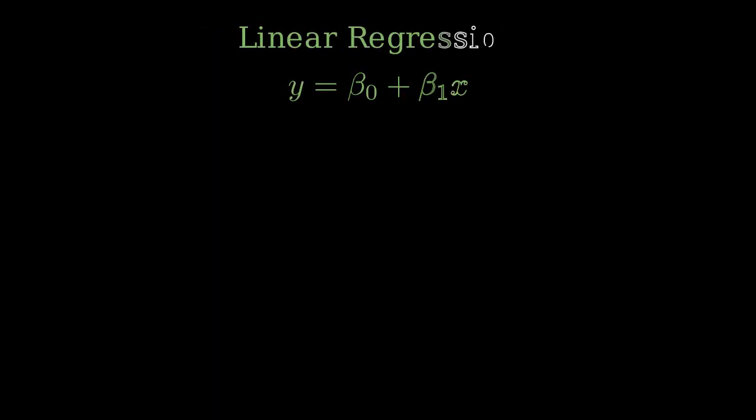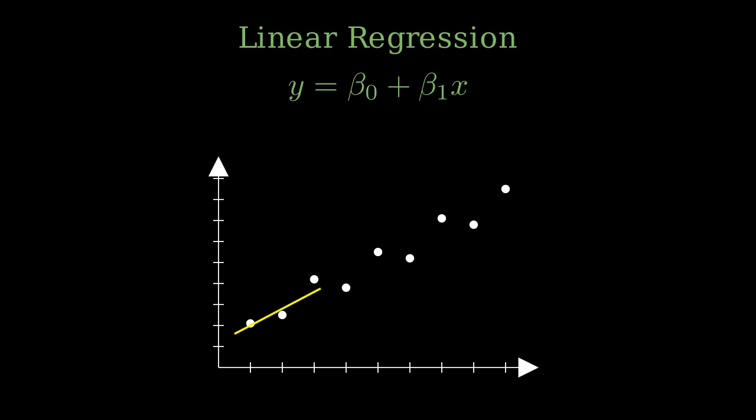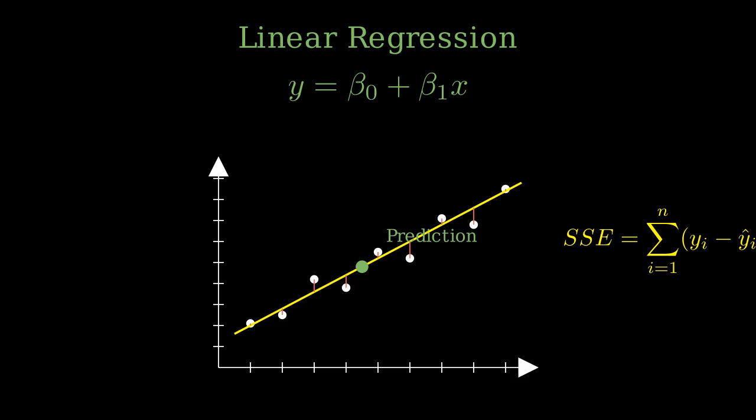Visually, this is like drawing a line of best fit through a cloud of data points. The goal is to minimize the distance between that line and every single point in the set, a process often called minimizing the sum of squared errors. This line becomes a mathematical formula that allows the AI to take a new, unseen input and calculate a predicted output with a high degree of mathematical confidence.